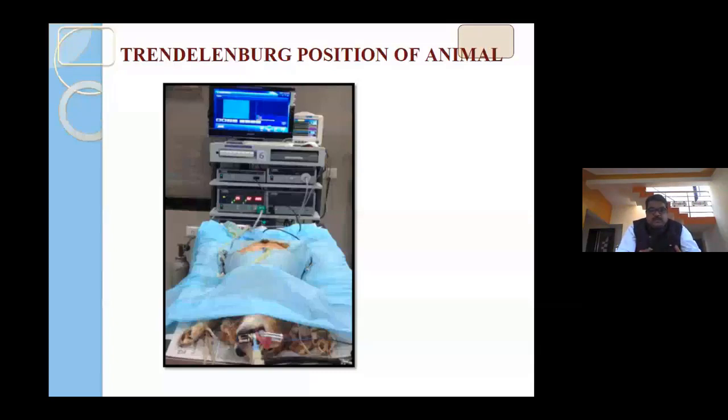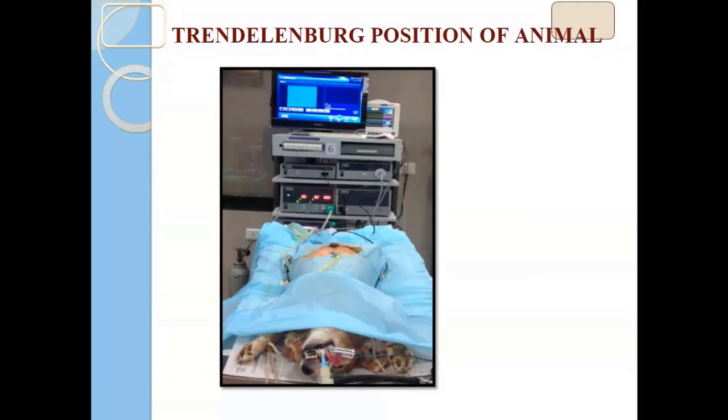The animal is in Trendelenburg position, all four legs up, with the legs of the animal towards the trolley, which has the monitor, endoinsufflator, light source, camera, and the cautery unit, and the head should be towards the anesthetic machine. We have fabricated a special table which can be made V-shaped by hand or with a remote control. You can make it flat, and you can tilt it to the left side or right side.